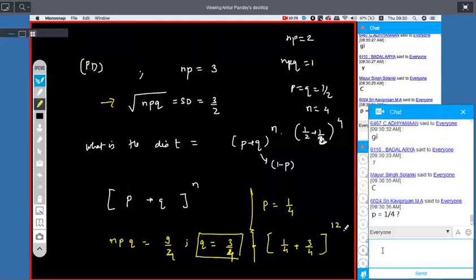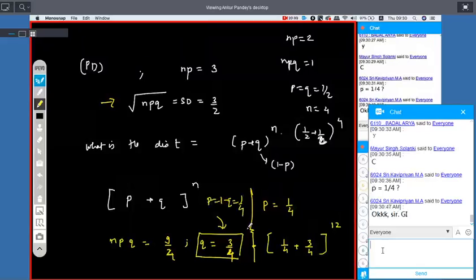Got it. P equal to 1 by 4, beta. If Q is 3 by 4, P has to be 1 by 4. Clear? Okay, Kavi Priyan? Very good. Excellent.